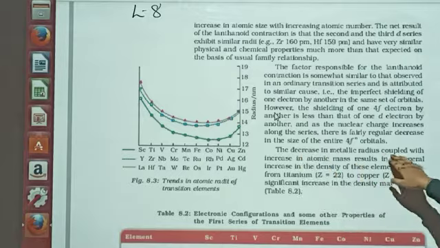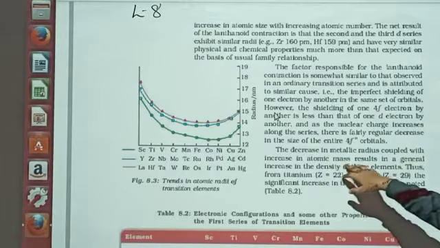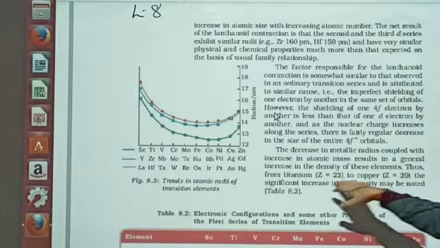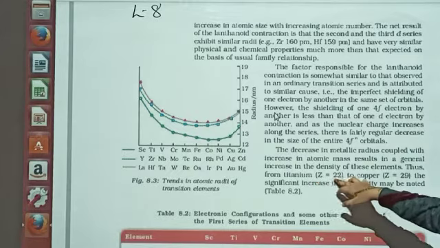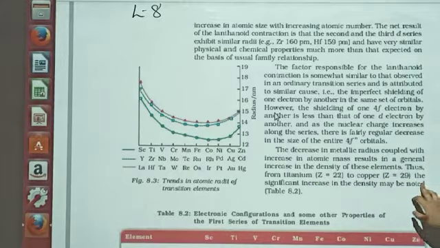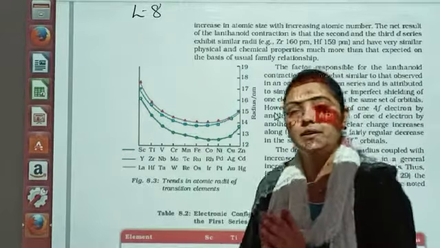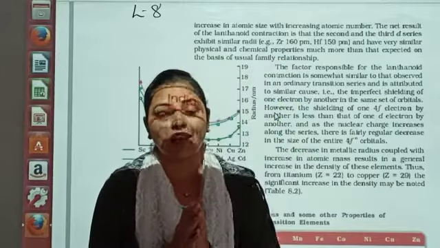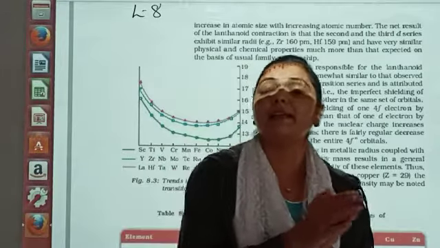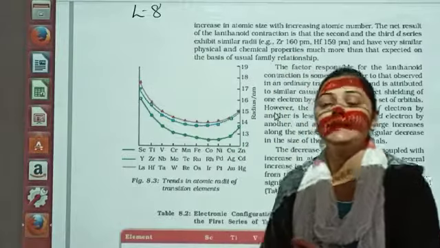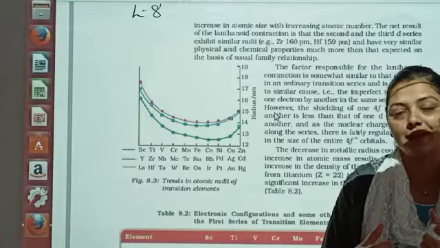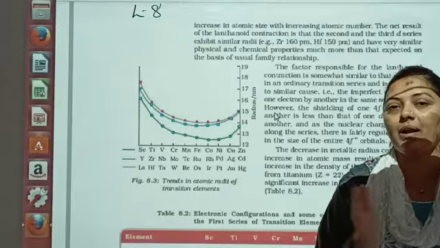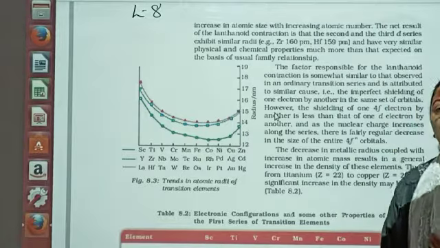The decrease in the metallic radii coupled with the increase in the atomic mass results in a general increase in the density of these elements. Thus from titanium, that is Z equal to 22, to copper, Z equal to 29, the significant increase in the density may be noted. Common sense की बात है dear students, जितने particles नजदीक आते जाएंगे, पर्टिकुलर वॉल्यूम में उतनी उसकी डेंसिटी बढ़ती जाएगी. You know what is density? Density is equal to mass upon volume. So when the particles are coming closer and closer, and the volume is the same and the particles are more, we say that the density goes on increasing.